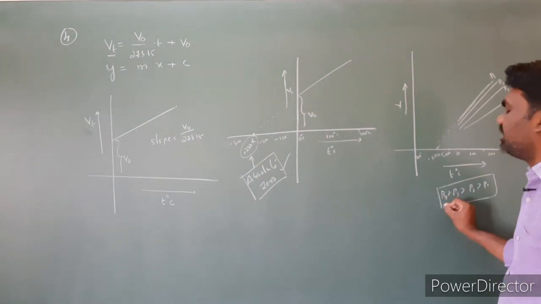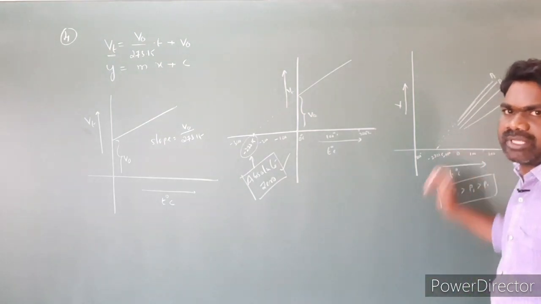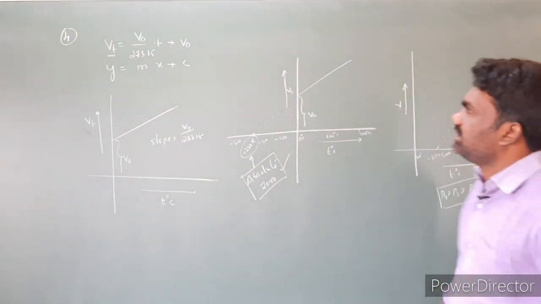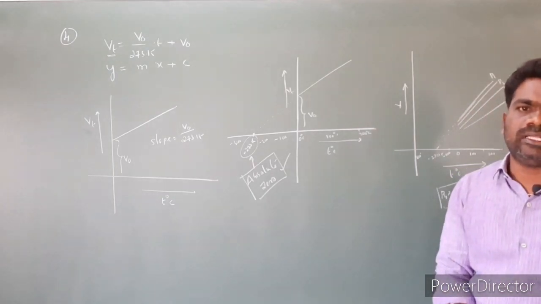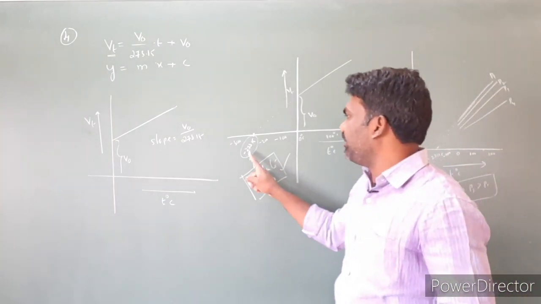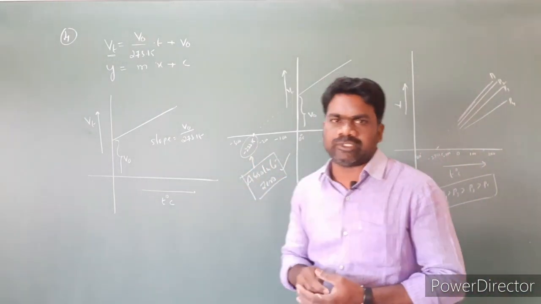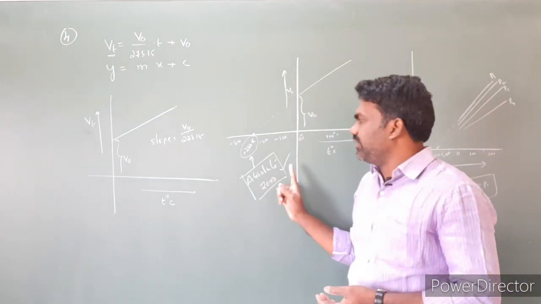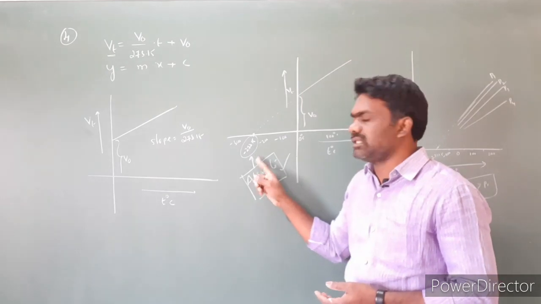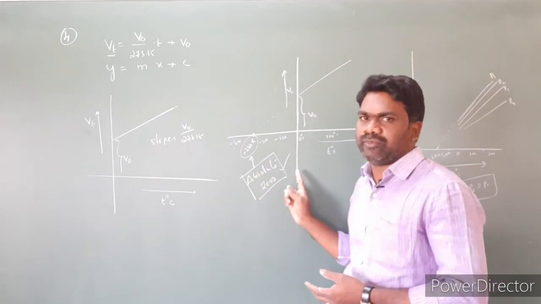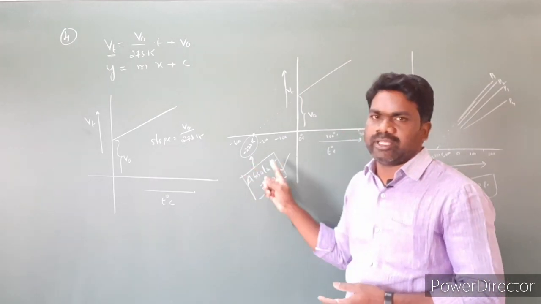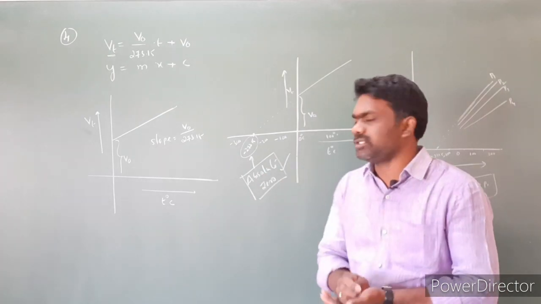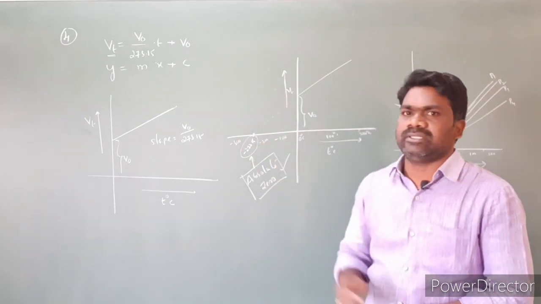Similarly, I already explained this concept using the ideal gas. The same concept you can apply. So this is another graph for Charles law. This point is important: minus 273.15 is called absolute zero temperature. Whenever the gas is cooled, before reaching this temperature, all the gases will become liquid. So this is absolute zero. So this is Charles law.